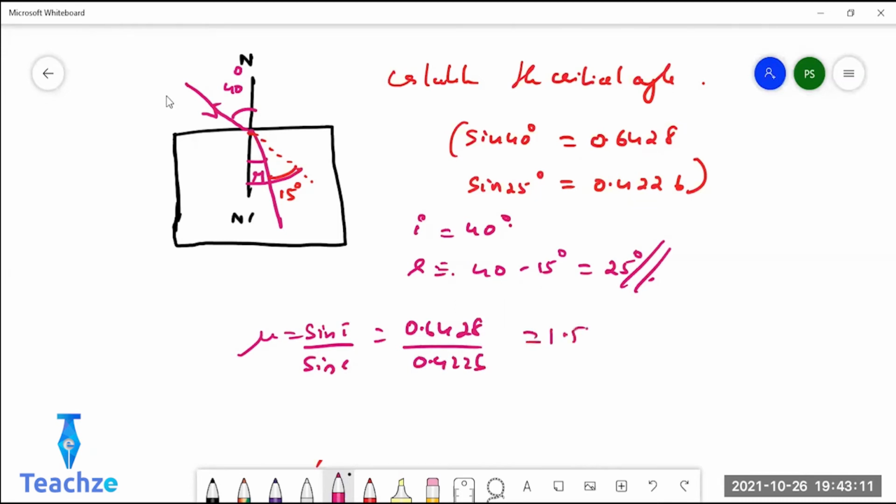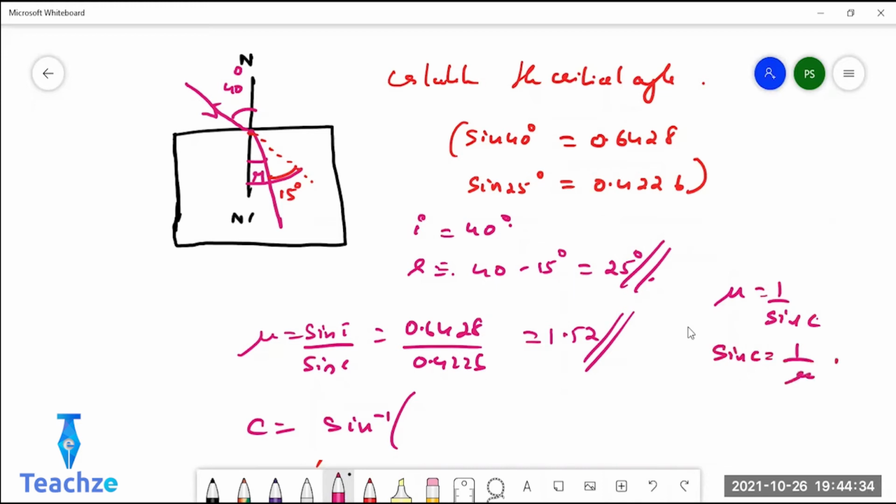Now tell me the value of C. What is sin inverse of it? Calculate that one also. Make it fast. Don't delay. Mu equals 1 by sin C. So sin C will be equal to 1 by mu. What will 1 by 1.52 be? C will be sin inverse of 0.6579. Yeah, this is the answer.